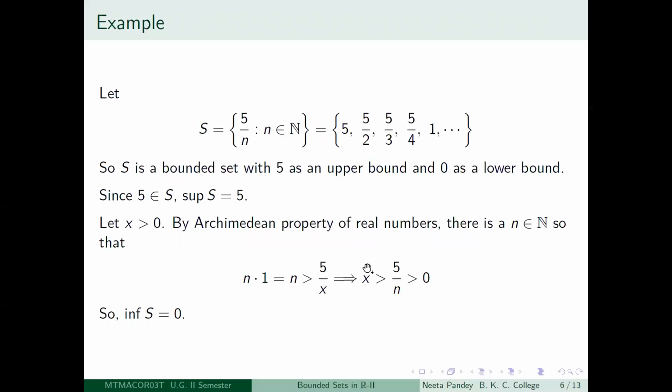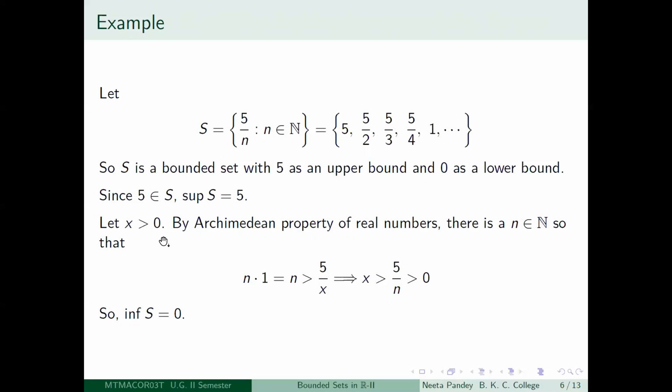That means that x is greater than 5 by n, and 5 by n is an element of capital S. So you get this inequality. So therefore, x cannot be a lower bound of capital S. You get an element of capital S which is less than x. Hence, the greatest lower bound of capital S is going to be 0.